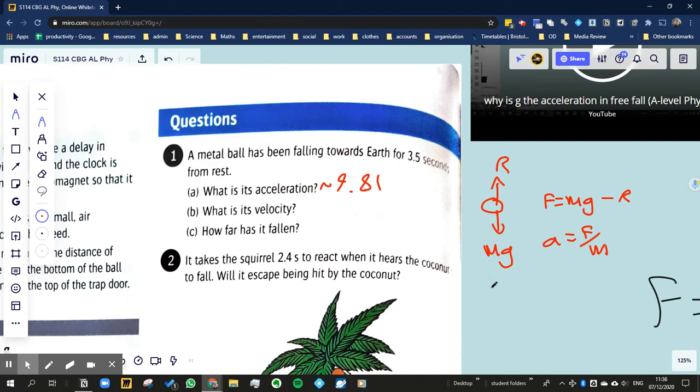Okay. What is its velocity? Well, we assume the acceleration is about 9.81, so we would say that velocity is equal to initial velocity plus AT. So how did I know to use that one? Well, I've got the initial velocity because it's 0 from rest. I've got time. I've got acceleration, so the only thing I don't have is displacement, and so I use the equation that doesn't have displacement. It's nicely rearranged into the right way as well.